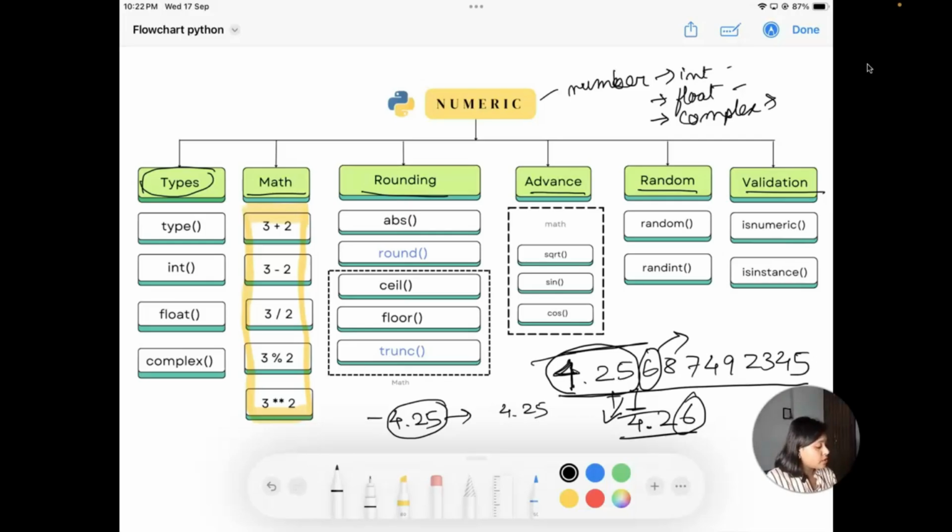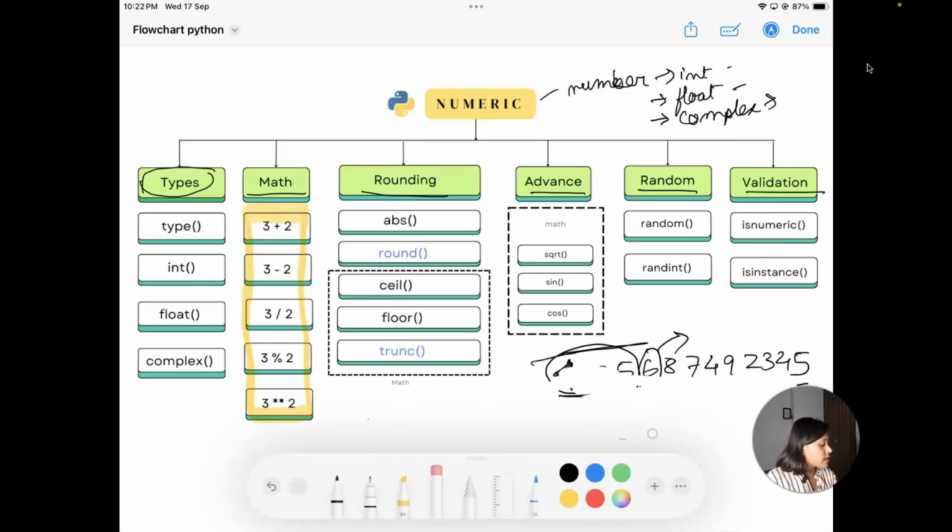Then you also have the square root that we will be discussing, some advanced functionality, and then we will also discuss the random, and how you can validate whether there is an integer, whether only numbers are present, and how you can validate that the data type is correct, right? So we will be covering all the points. So let's go ahead and discuss the types of it.